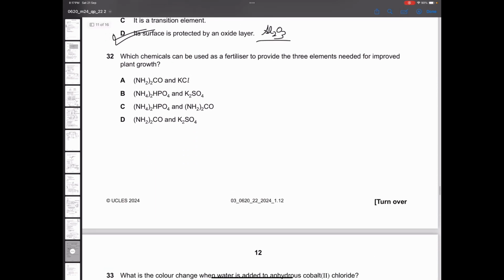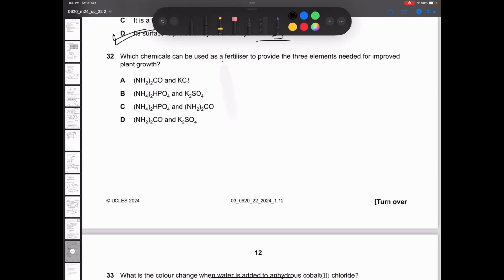Which chemicals can be used as a fertilizer? So for this, in our syllabus, we simply need to know that a compound having nitrogen, phosphorus and potassium, all three will be the best fertilizer. Now in option A, you can see no nitrogen and you can see potassium. So two elements are here. In option B, you can see nitrogen, phosphorus and potassium. All three required elements are here.